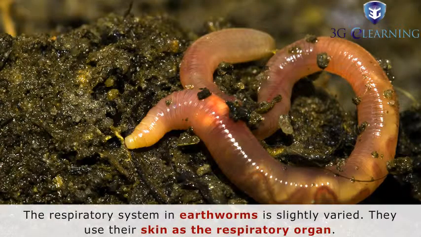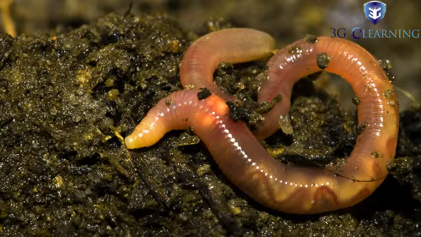The respiratory system in earthworms is slightly varied. They use their skin as the respiratory organ. Both breathing and respiration processes take place through the skin. Skin is always kept moist so that diffusion of gases takes place through it.